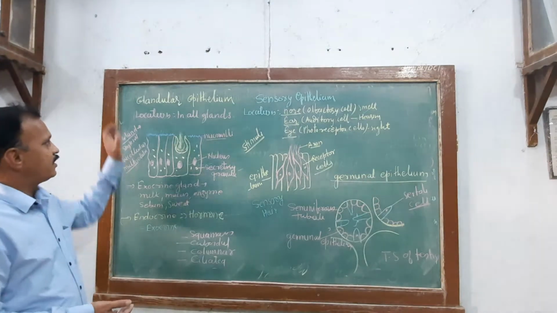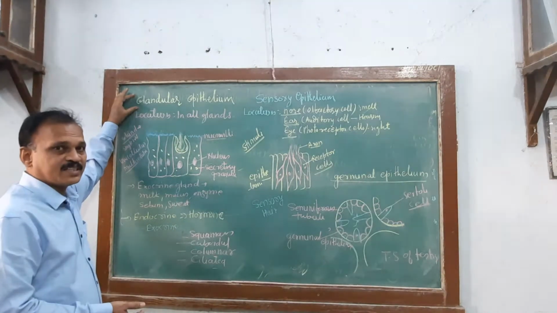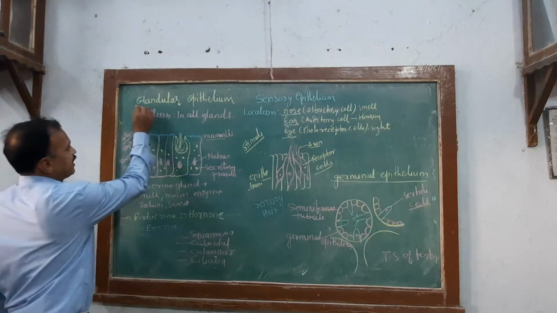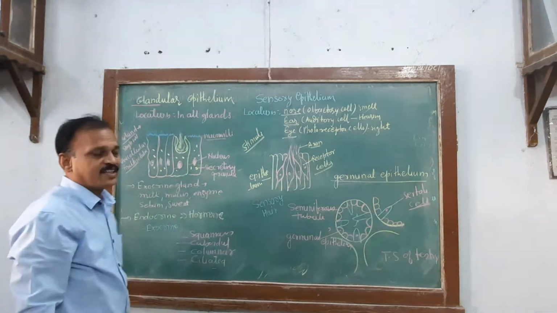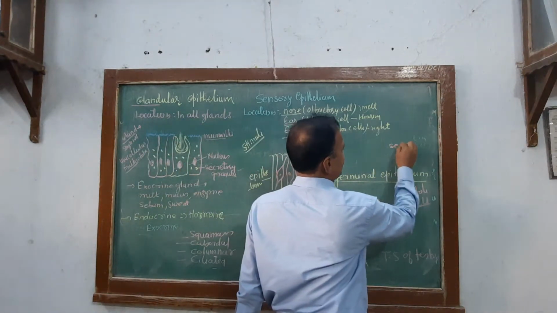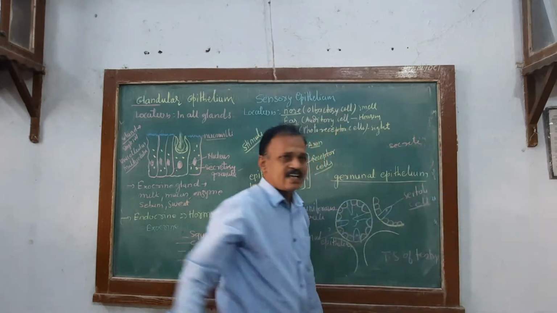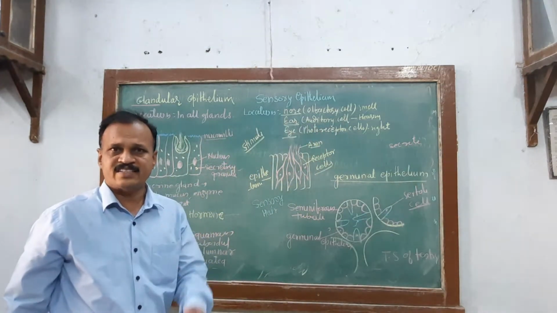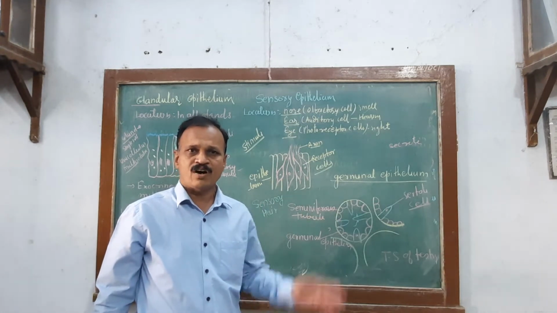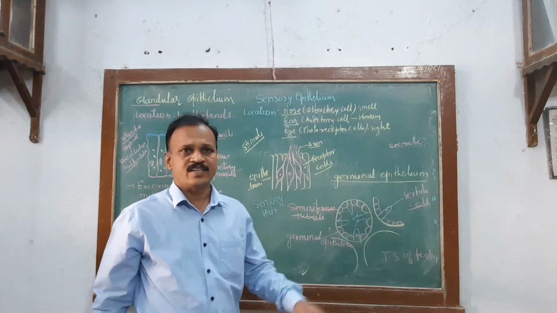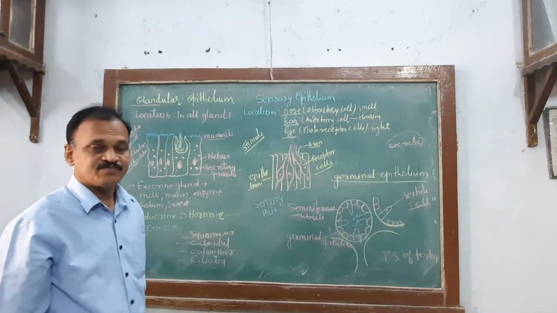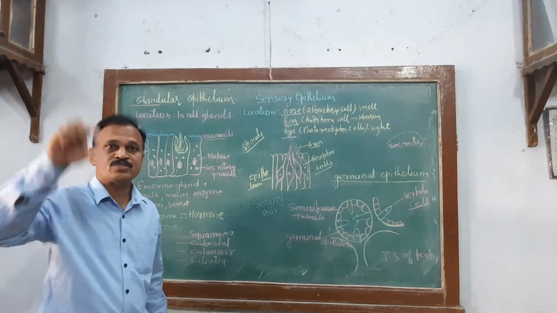Now today we have to discuss the glandular epithelium. See this word, gland. What is a gland? A gland is a body structure which is able to secrete either enzymes or hormones or mucus or sebum, etc. That body structure is called a gland.